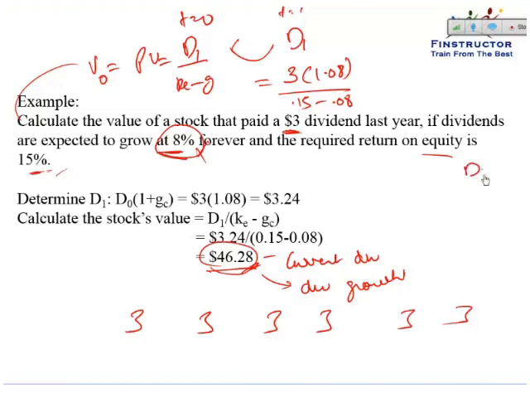The value will be simply D1 upon K, that is, it will simply be 3 divided by 0.15. You know G is 0.